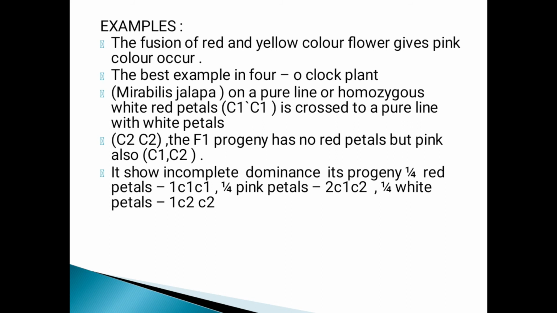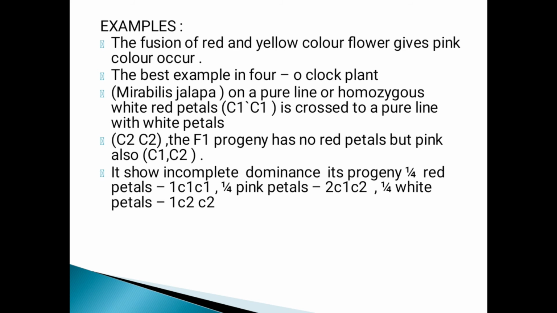The best example is the four o'clock plant, scientific name Mirabilis jalapa. A pure line or homozygous red petal plant, C1 C1, is crossed to a pure line with white petals, C2 C2. The F1 progeny has no colored petals, but pink, C1 C2. It shows incomplete dominance.